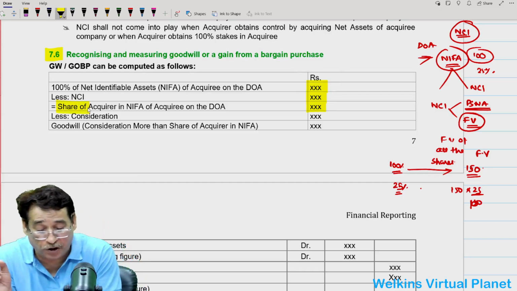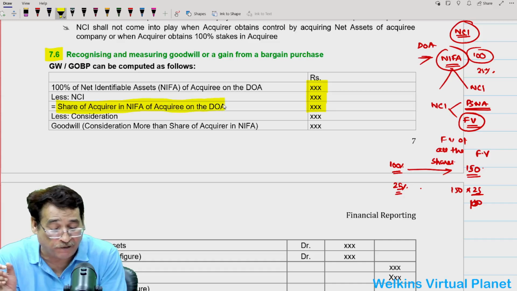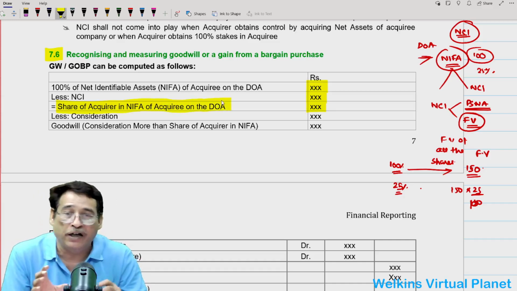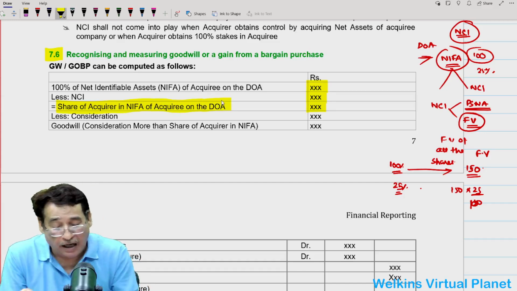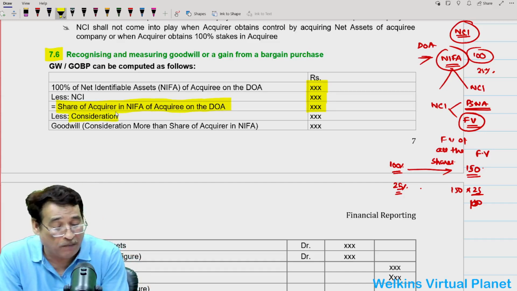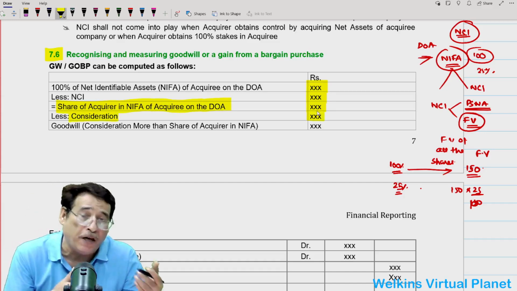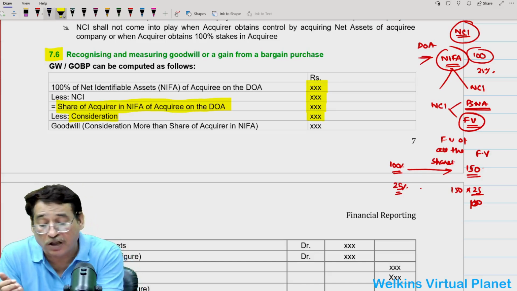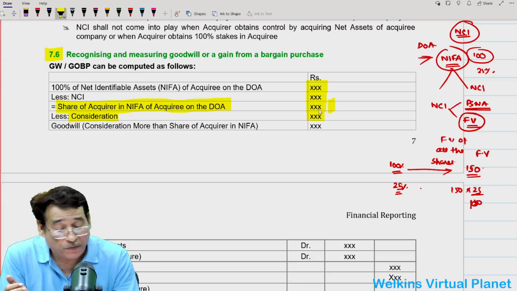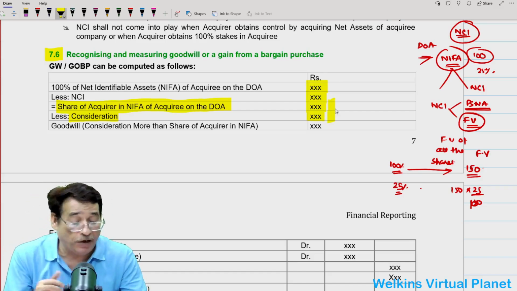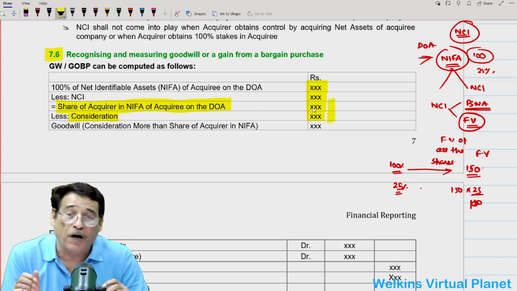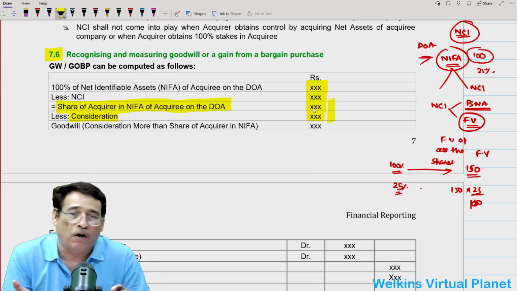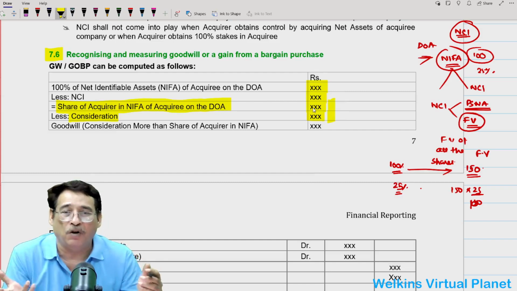So we will get the share of the acquirer in the net identifiable assets of the acquiree on the date of acquisition. And now I will compare it with the amount of consideration which we have paid, correct? Against this consideration, we have got this much of amount. So the balance amount will tell us whether there was a capital loss, that is goodwill, or whether there was a capital gain, that is gain on bargain purchase.